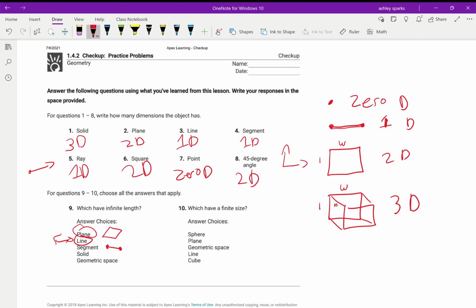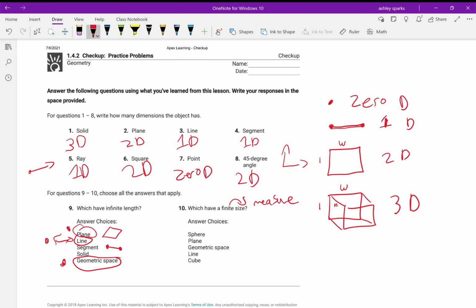In geometric spaces, again, that's like the idea of all of space. So I can build things and do things and create shapes everywhere around me. I have an infinite amount of space, so this would also be an infinite answer. So the 3 infinite answers here are plane, line, and geometric spaces. Again, if this was a quiz, just look out for that multiple choice answer type of thing. Finite means there's a limit. Finite means I can measure. So there's a limit to the size.